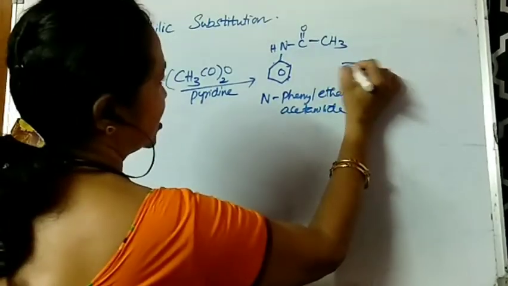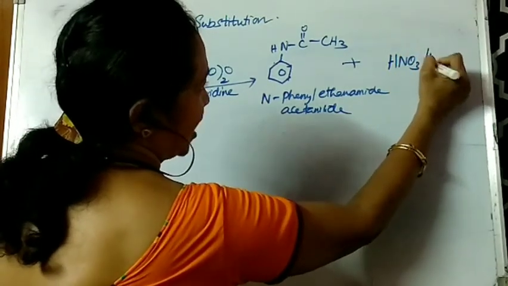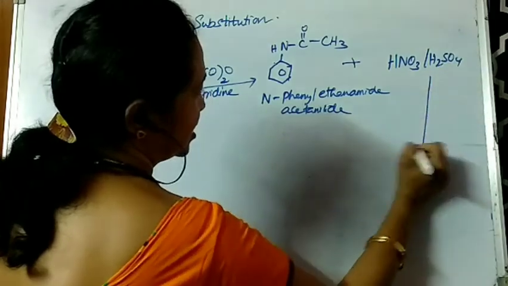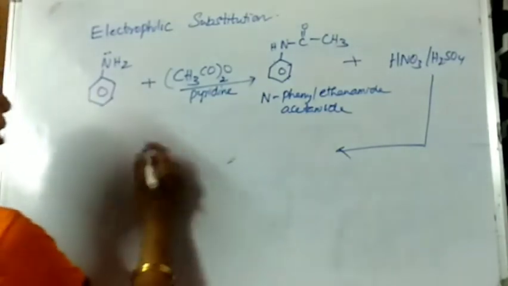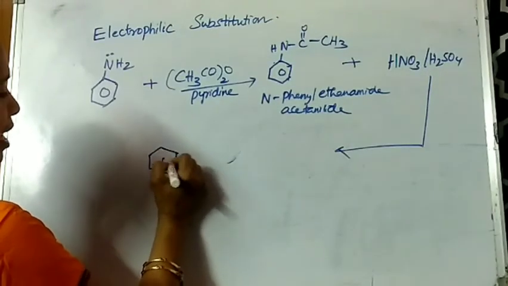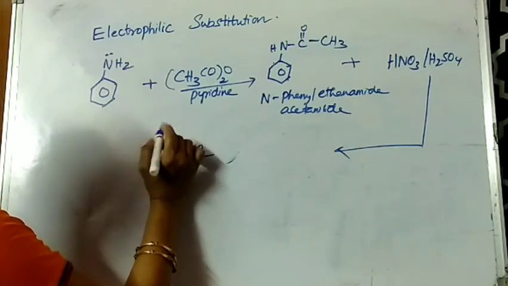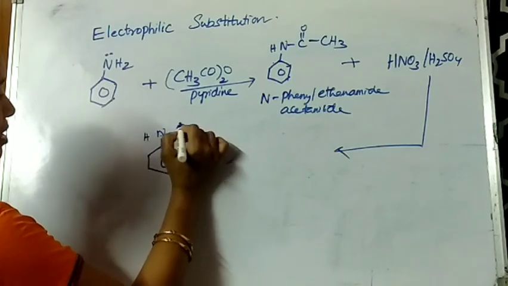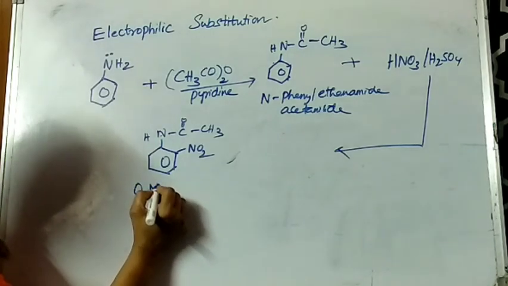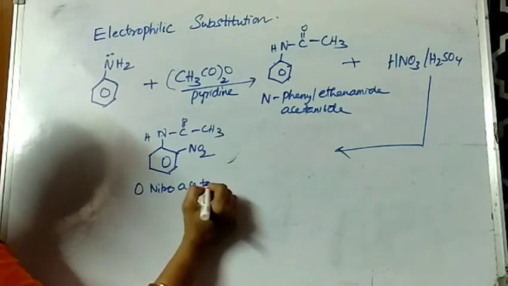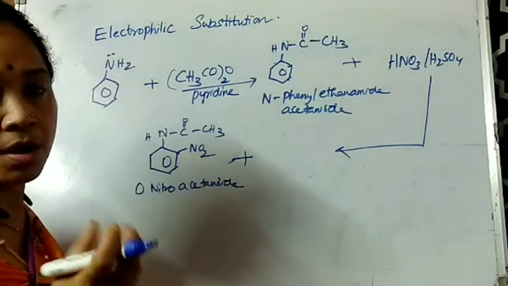Now this acetanilide is treated with nitration mixture, as you know, HNO3 and concentrated sulfuric acid, such that a nitro group is introduced. Now you will be getting two nitro forms, two nitroanilides. First of all, C double bond O CH3. So we call this ortho-nitroacetanilide. In the same way, these are all the mono-substituted nitroacetanilides.